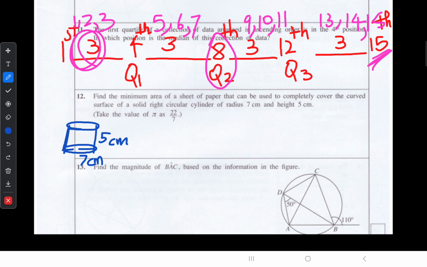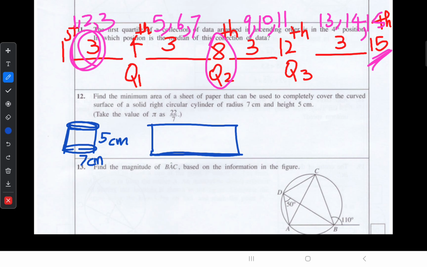When we cut and open this, without the upper lid and lower lid, you can see a rectangle shape. The length of this rectangle should be the circumference of this circle.